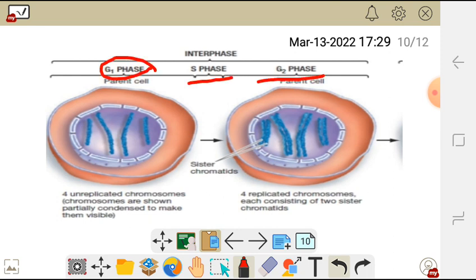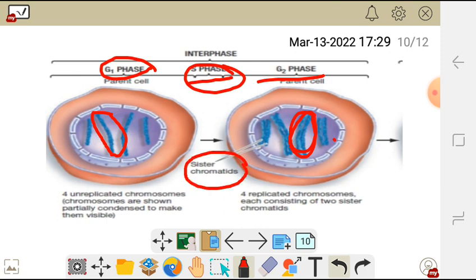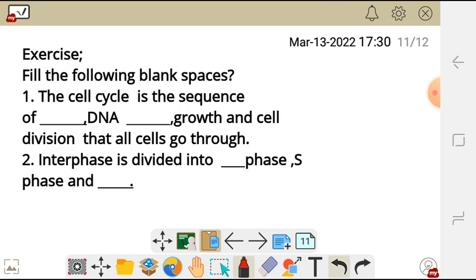Under the G1 phase we only had a single chromosome, and here it has doubled. This is what we call DNA replication under the S phase. Then it condenses, becomes larger and becomes visible. These two strands of chromosomes are what we call the sister chromatids. That's all for this video.